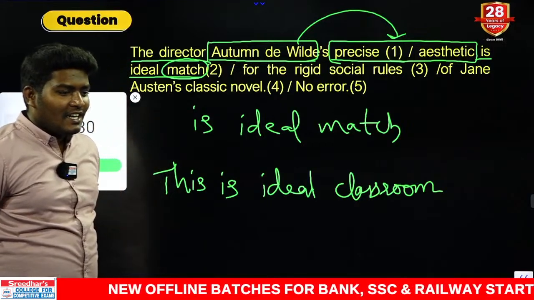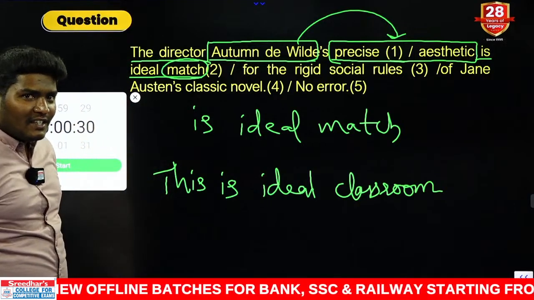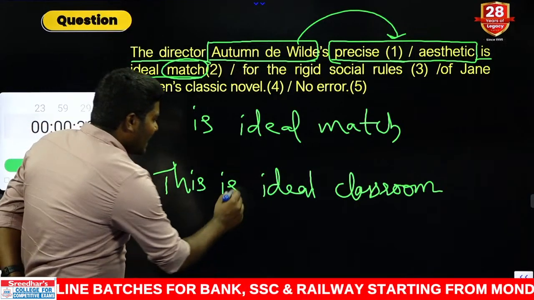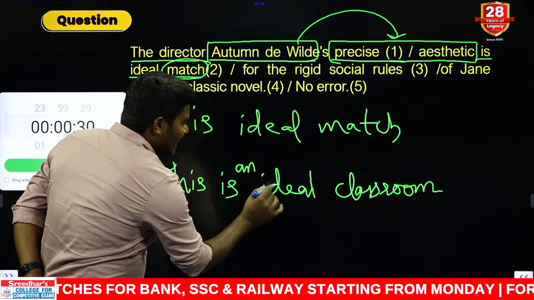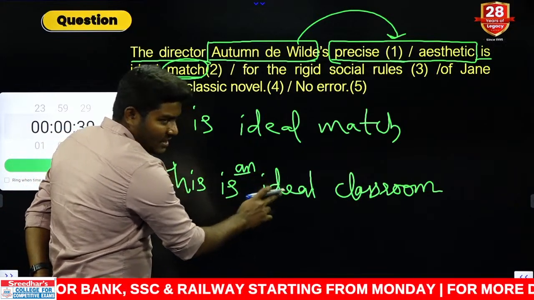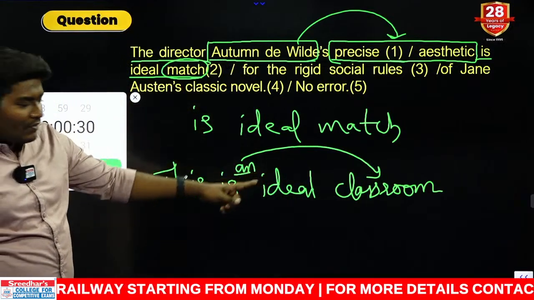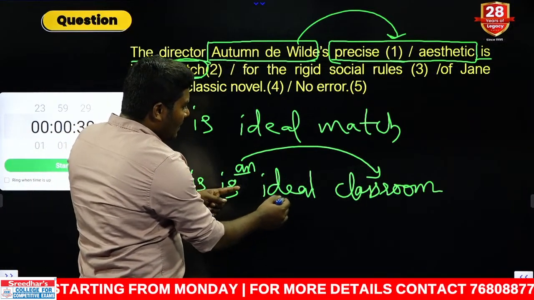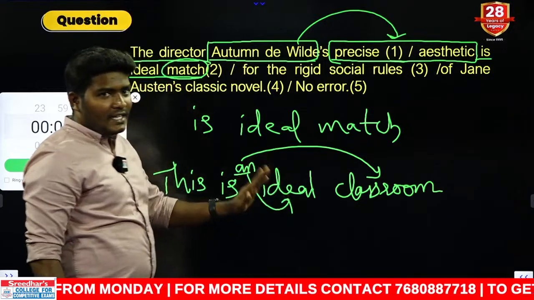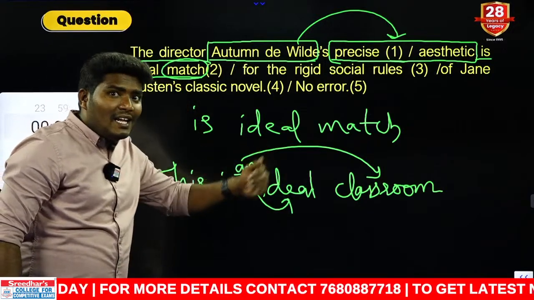Is this sentence correct? Tell me your answer. Not at all correct. What do we need here? This is an ideal. We are not connecting "an" with ideal. Our noun form is here; we are referring to that noun form. But here we need to use "an" because we are using the word with ideal, no problem. So this is an ideal classroom.